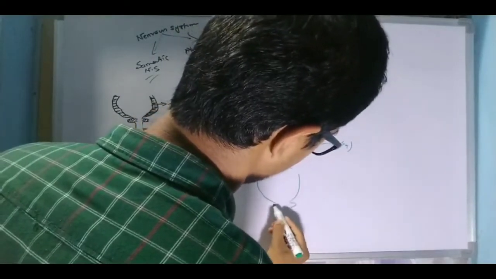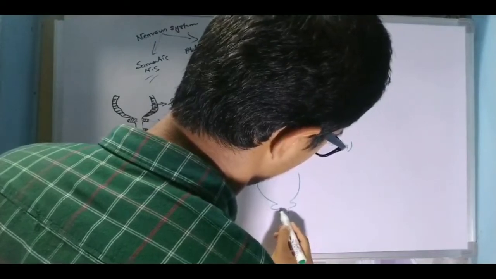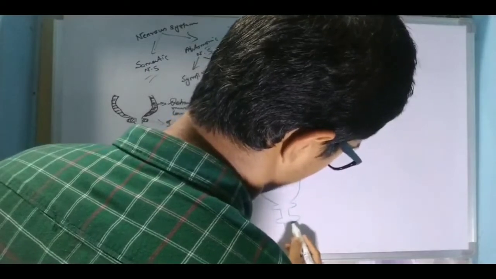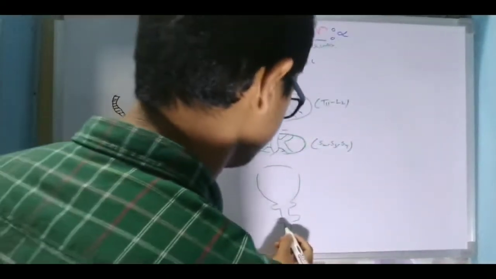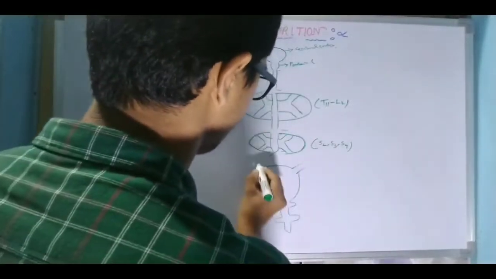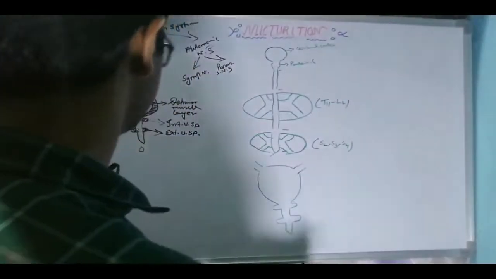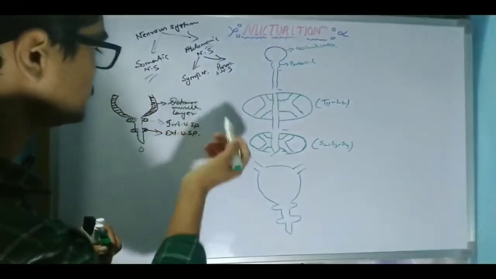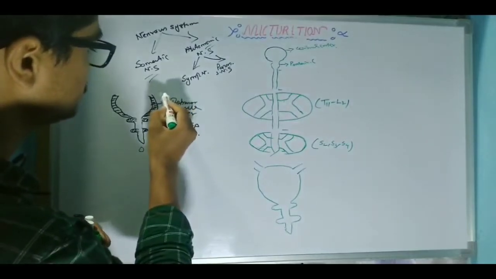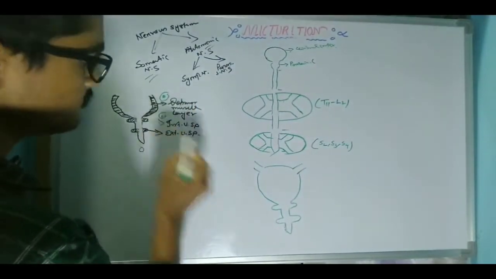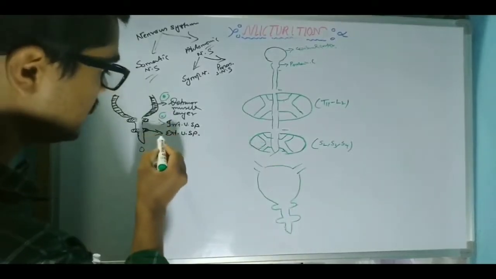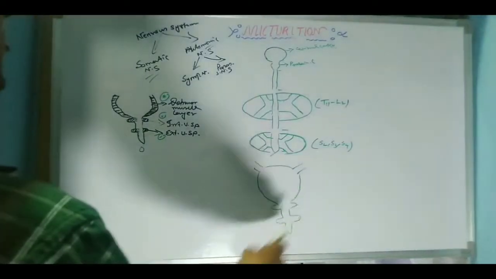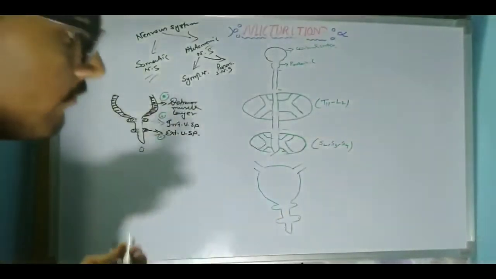This is our urinary bladder, and this is the internal urethral sphincter, and this is the external urethral sphincter, and this is the remaining portion. In the body of the urinary bladder, a smooth muscle is present, which I have drawn here, the detrusor muscle, and this is the internal sphincter, and this is the external sphincter. Now let me draw the connection between the central nervous system and the urinary bladder.